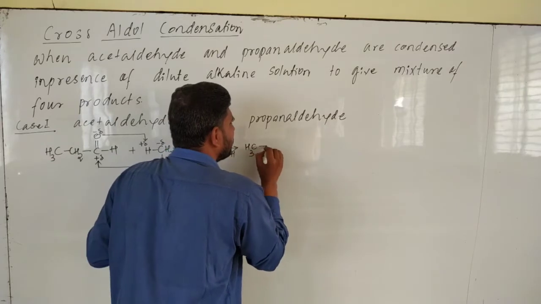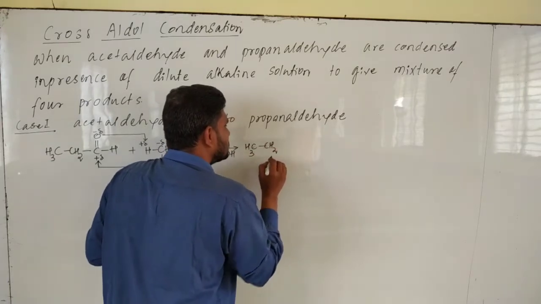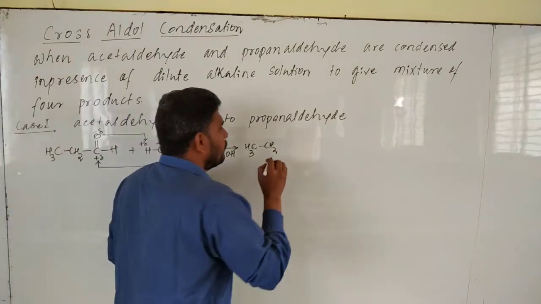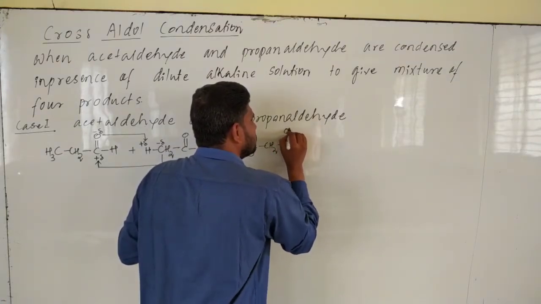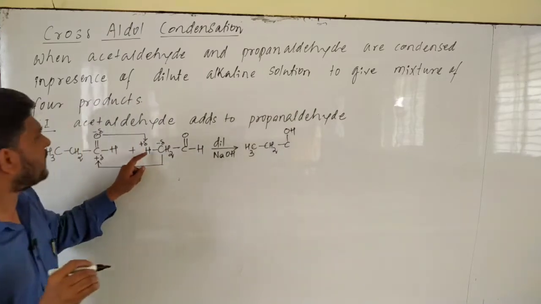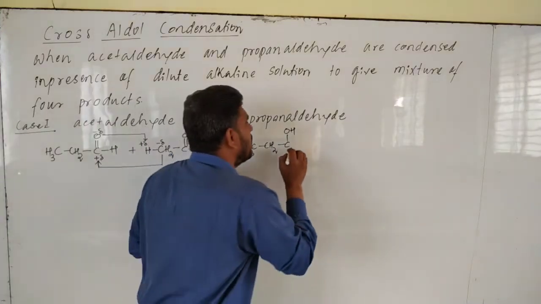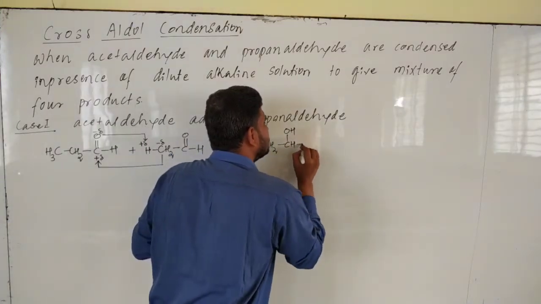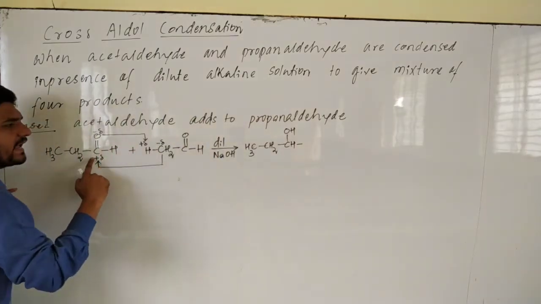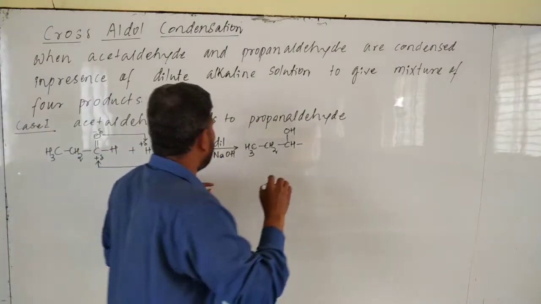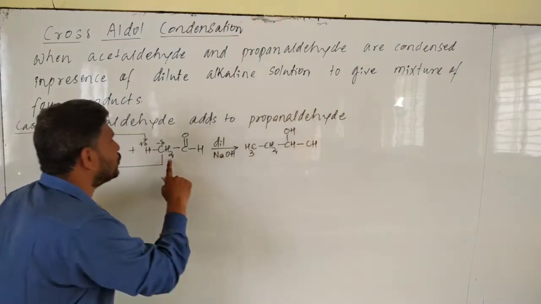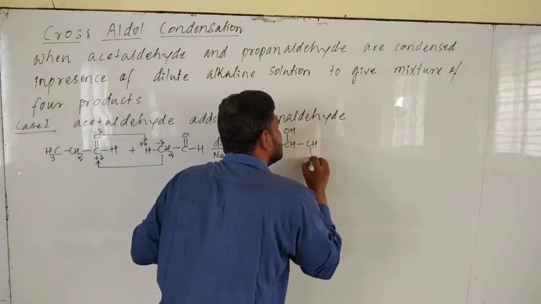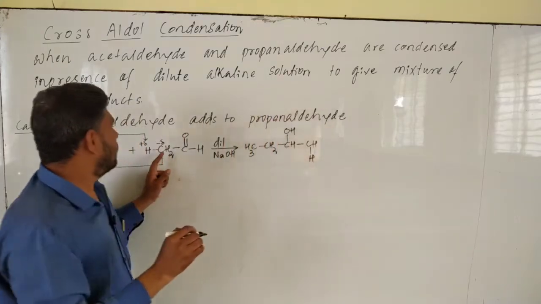CH3 CH2, you keep everything as it is. Over here it becomes OH after addition of H plus, and this is CH. This carbon is attacked by this carbanion. Okay, now I can write this CH2 as CH.